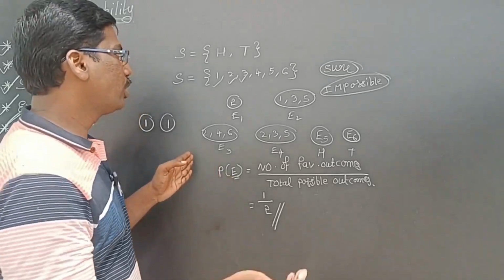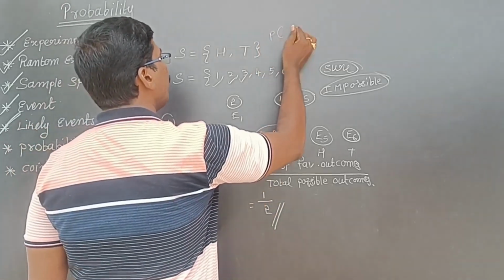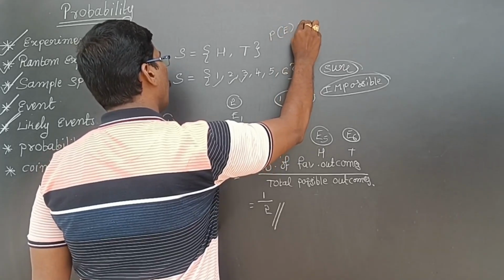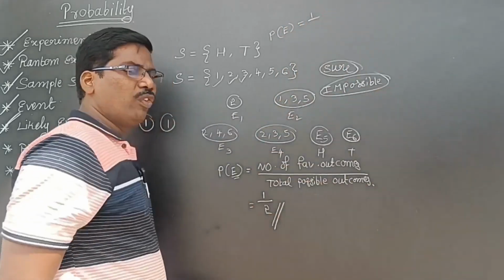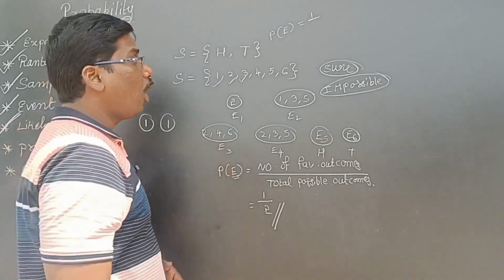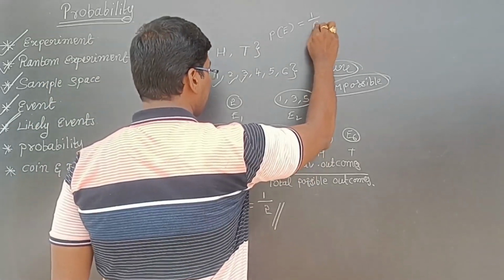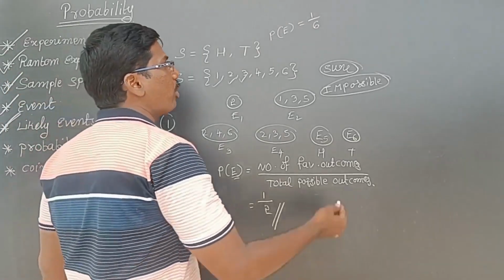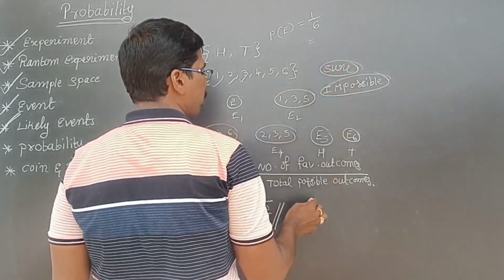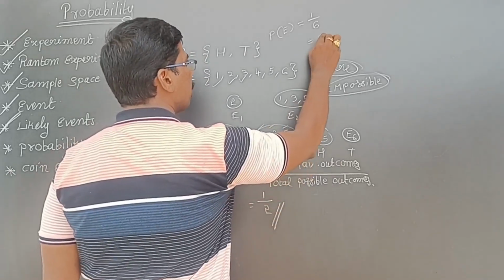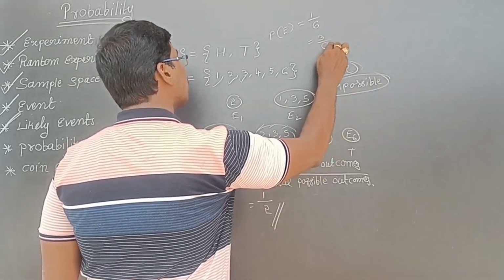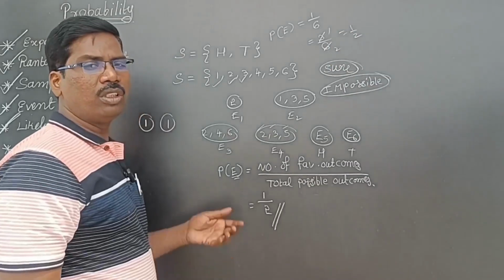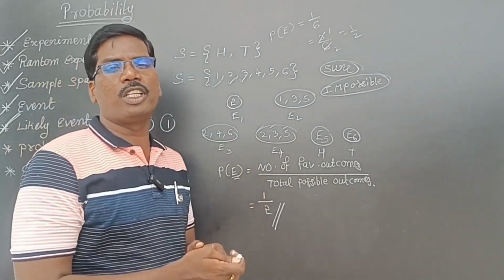For example, coming to dice. The probability of getting a 5. What is the favorable? Only 1, the number 5 comes only one time. How many total possible are there? 6. So 1 by 6 is the answer. Getting a prime number: how many prime numbers are there? Prime numbers 2, 3, 5. 3 numbers, those are the favorable. Total 6. So 3 ones are 3, 3 twos are 6. That is 1 by 2 probability.